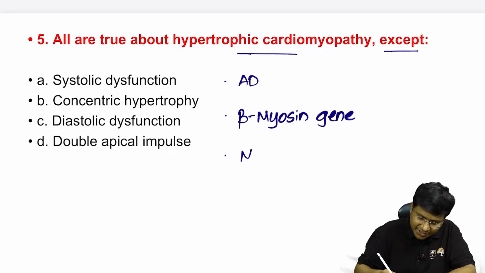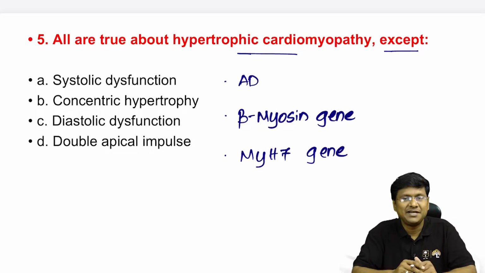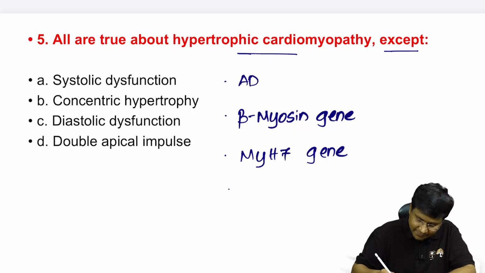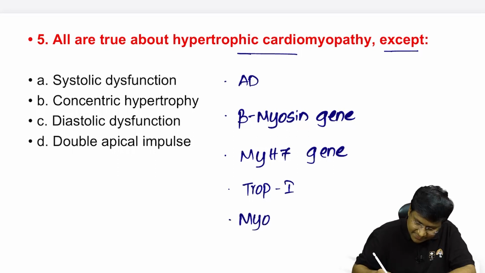And one more important gene is the NYHA gene that is defective in case of hypertrophic cardiomyopathy. Then we have troponin I and then myosin binding protein C.